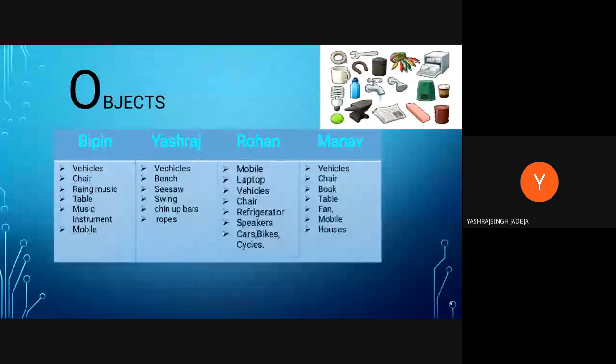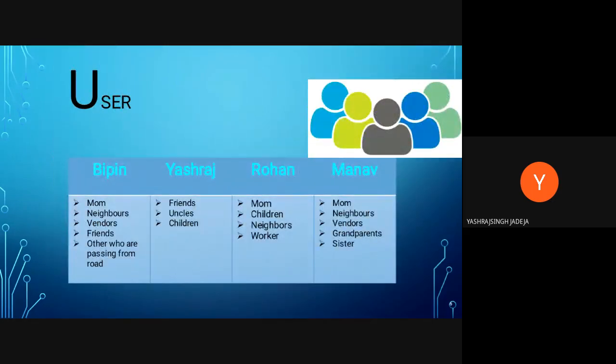The objects that I have seen were vehicles, bench, seesaw. I was on the ground, so I have seen these things. Swings were there, chin-up bars, ropes, etc. And the users were me, my friends, children, and some uncles and all neighbors.